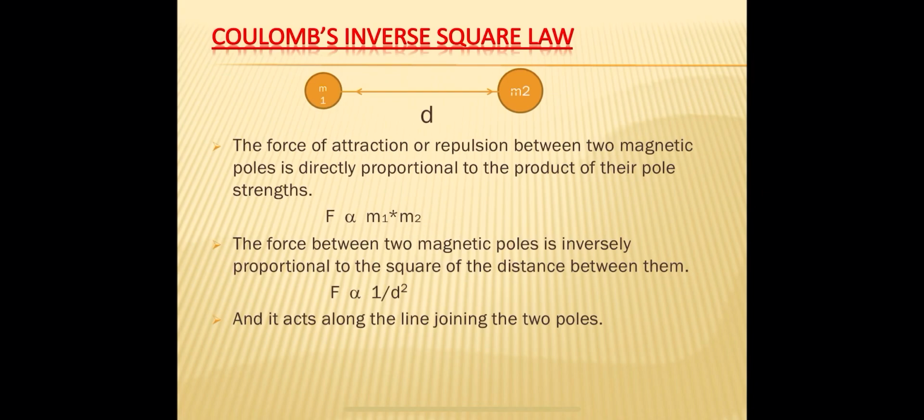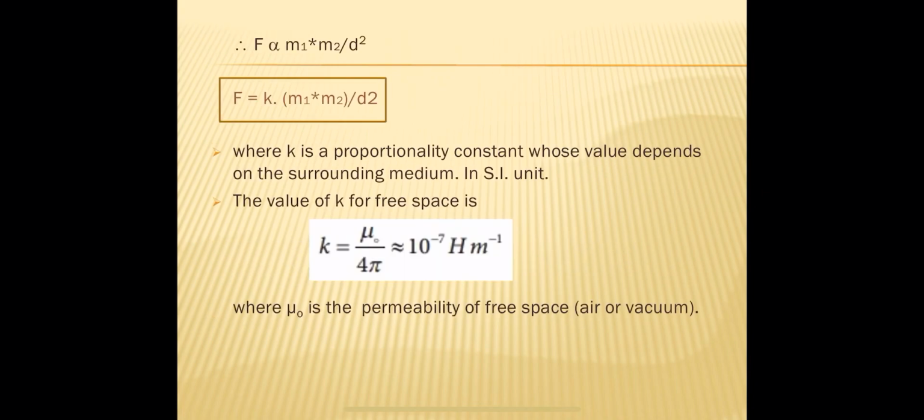And the proportionality constant K has a lot of significance because the force between two magnetic poles not only depends upon the pole strengths and the distance between the two poles, but also depends upon the medium in which those two poles are placed. So the effect of the medium on the force between two magnetic poles is determined by K, mu by 4 pi. If the two poles are placed in vacuum, then the proportionality constant K is mu naught by 4 pi and its value is 10 power minus 7